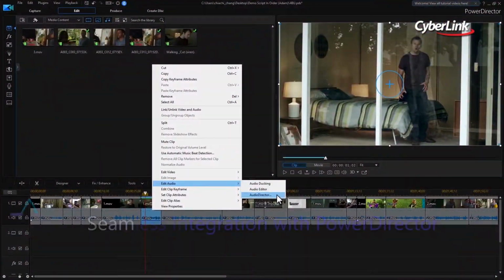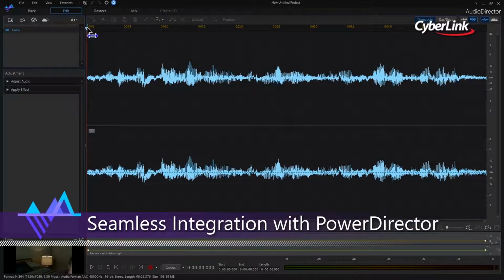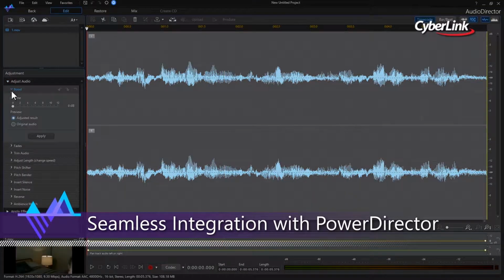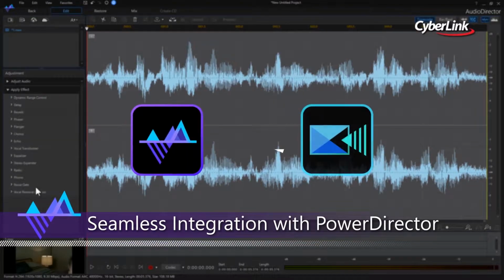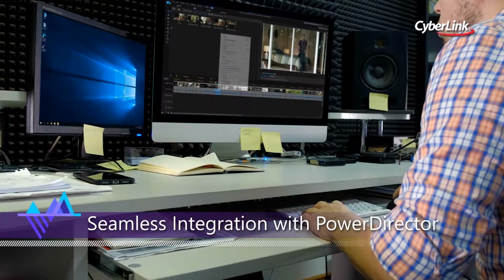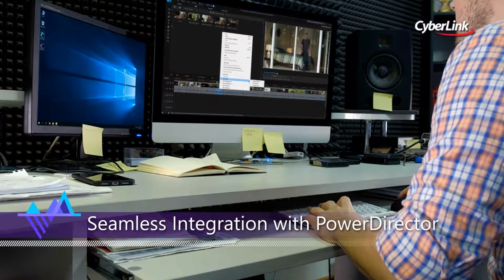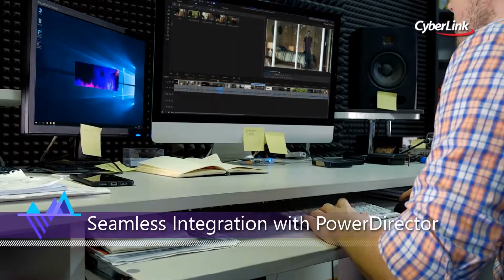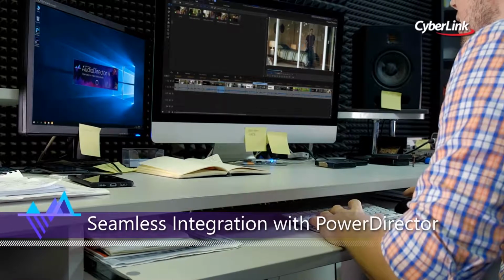Audio is half of the movie experience, and improving the audio in video projects dramatically enhances the final result. With end-to-end audio features and seamless integration with PowerDirector, AudioDirector provides round-trip editing, so there's no need to constantly export and re-import modified soundtracks.